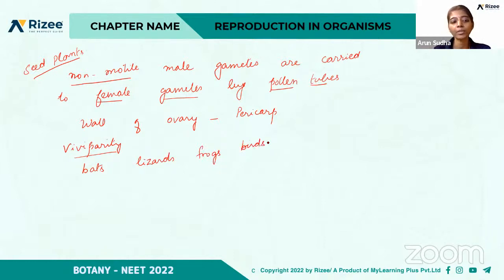So what is the correct option here? Viviparous. So what do you mean by viviparous? Yes, bat only is viviparous. That is, they give birth to young ones. Just now we saw, right? Oviparous, viviparous, and ovoviviparous. So A is the right answer.